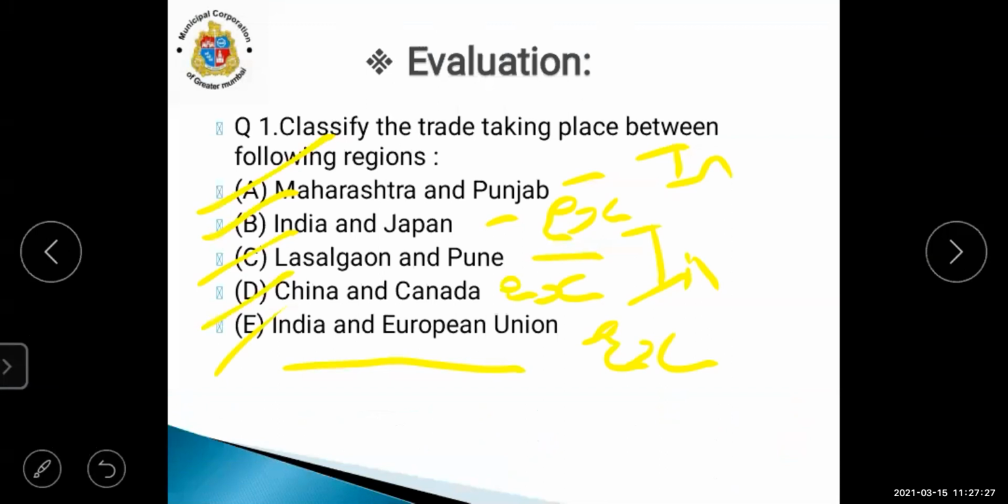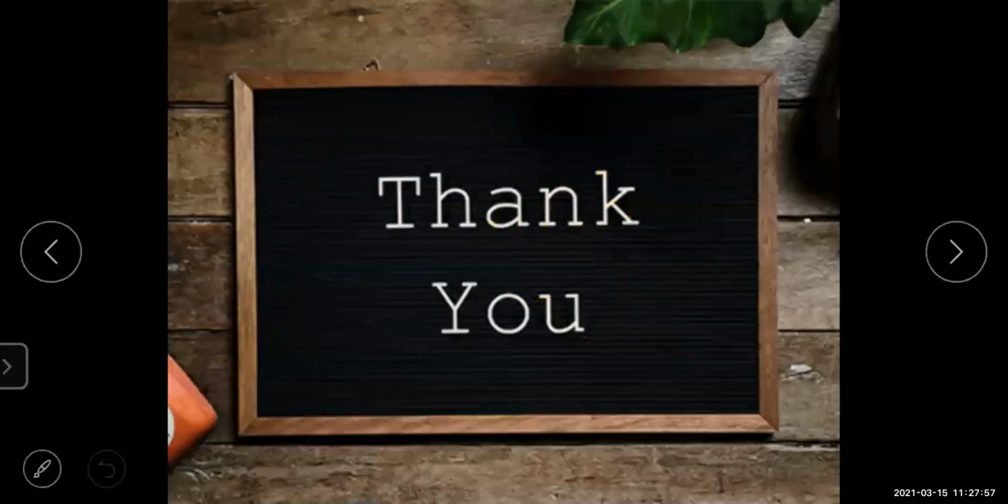So this was what we have studied, the evaluation part: classify the trading system. Tomorrow we are going to see the same chapter with more questions and answers, for revision. All students, please read this lesson, learn the question answers, and be prepared for tomorrow's revision as well as for the test. Okay, thank you.